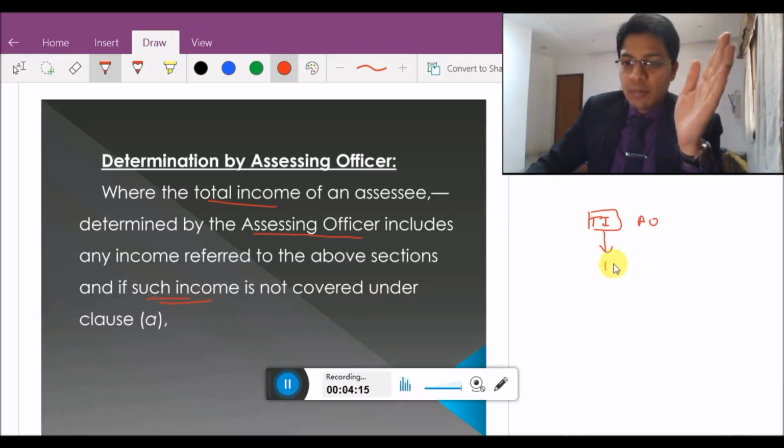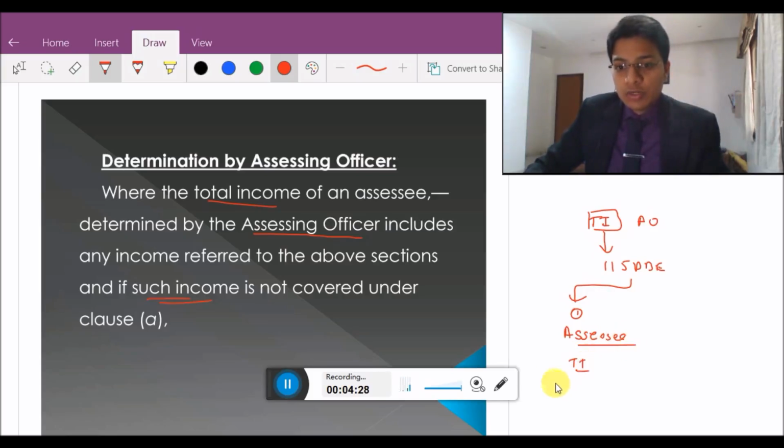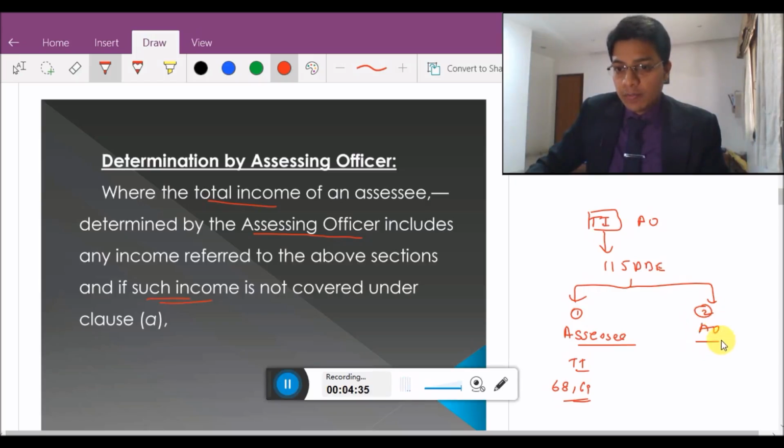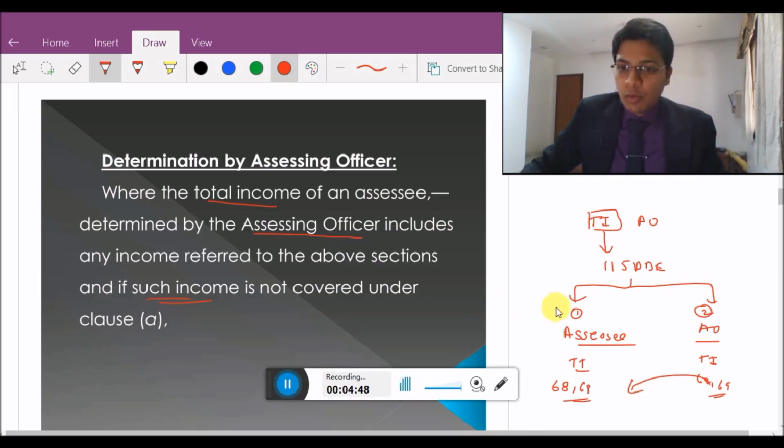So 115BBE basically talks about two aspects. Number 1 is the total income which the assessee determines, and that total income includes this section 68, 69, etc. income. And the second part is the AO determines the total income, and this total income determined by the AO includes this section 68, 69 income other than what is covered in part 1. For both these cases, section 115BBE is applicable.